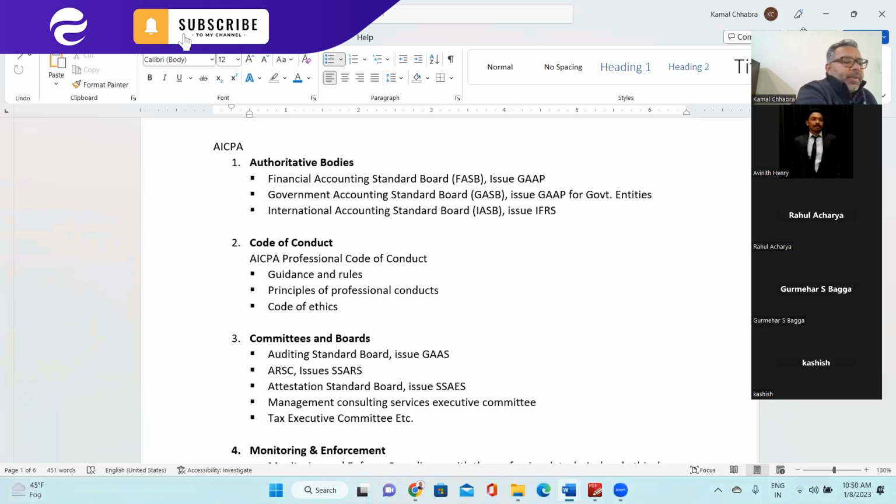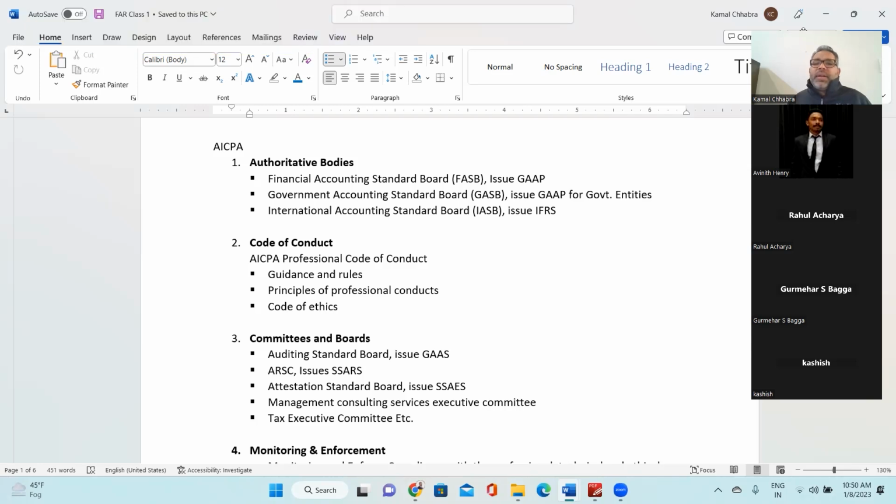So most of the new accounting standards or amendments to existing standards are being aligned with IFRS, so that the financial statements of US companies are comparable to the rest of the world.